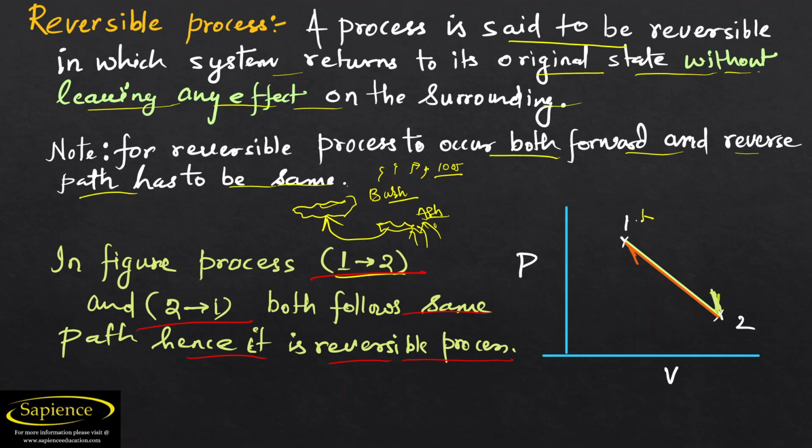Let us consider when the process 1 to 2 is going on. What is happening? There is definitely a heat rejection, like 100 joule. So when the process returns from 2 to 1, there must be a heat absorption of 100 joule. When it goes from 1 to 2 it rejects, so if it has been reversed, it should absorb 100 joule of energy, and this type of process is known as a reversible process.